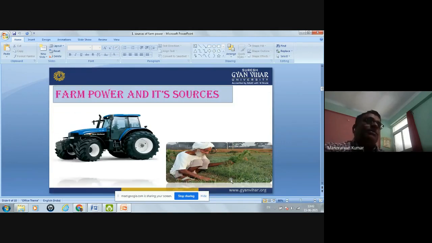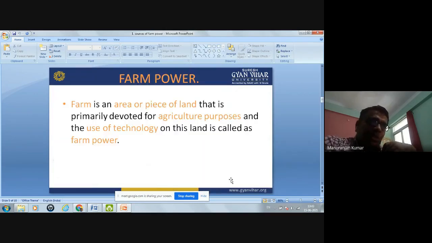Now let us start the topic. The topic is farm power and its resources. First, what is the farm? What is the agriculture farm? An agriculture farm is an area or piece of land that is primarily devoted to agriculture purposes.